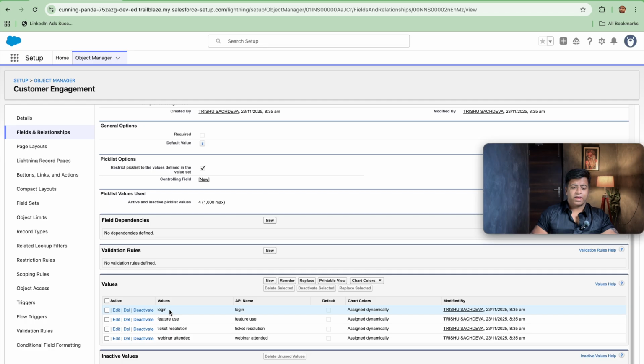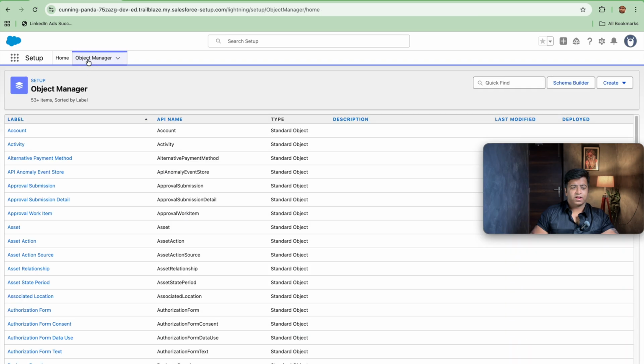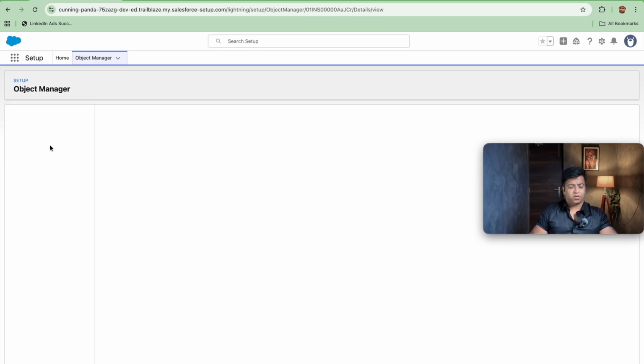For now I have added login, second feature use, third ticket resolution, and fourth webinar attended. These are the three fields that we have created on the customer engagement object.